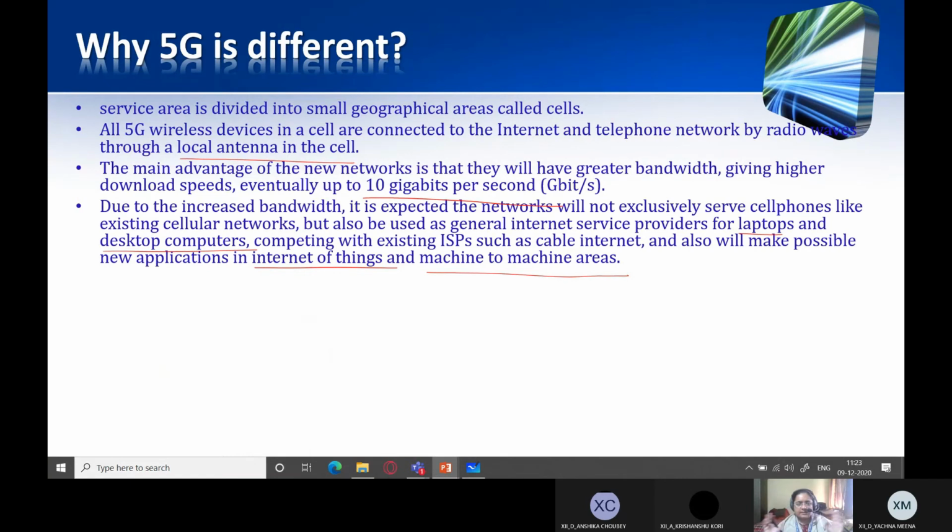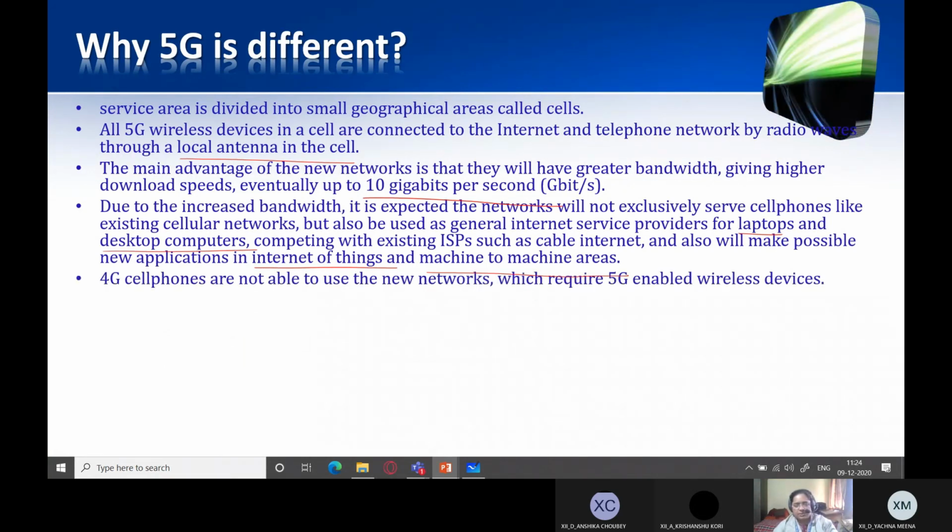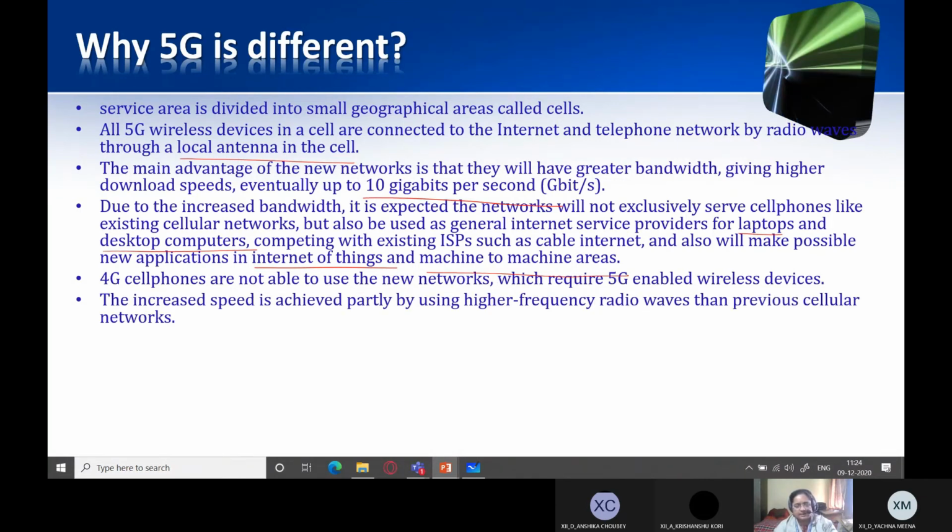This is a drive to connect all devices, whether your desktop PC, your laptop, your smartphone, your smart watch, your RFID tags, the radio frequency identification tags, any smart device which you are using at home. So virtually any device can be connected to this network. 4G cell phones are not able to use it because we need new 5G enabled wireless devices.